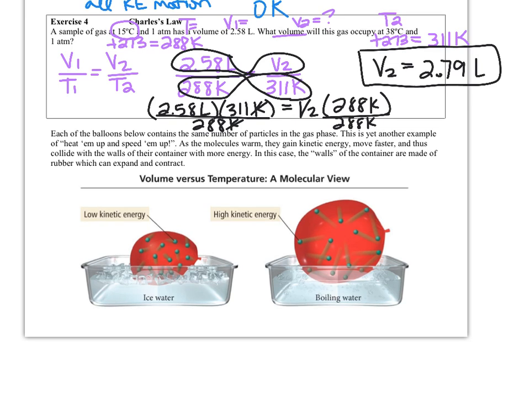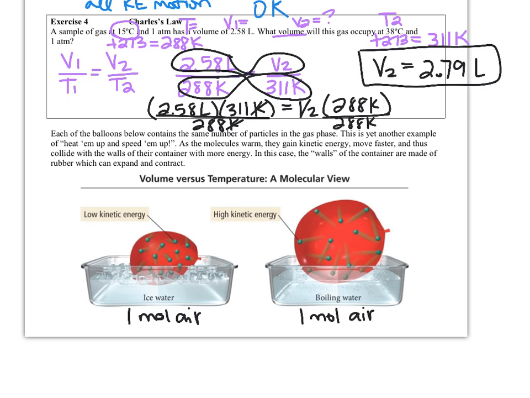Here's a little quick picture. This is something that I would probably show you in lab. Each of the balloons below contains the same number of particles in the gaseous phase. So basically they pumped them with the same quantity of gas, right? And then they close the balloon. I'm just going to make up a quantity, but let's say they both have 1 mole of gas. We'll just say 1 mole of air. It's a mixture, but that won't matter.